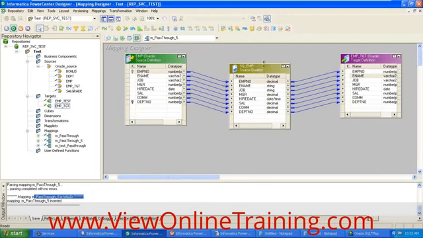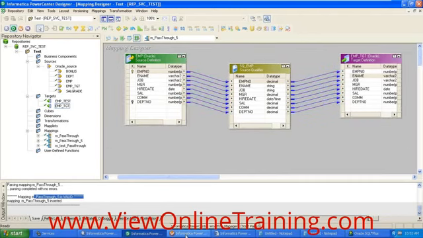Whatever mapping we create, whatever ETL operation or ETL logic we mention here, this is just logical information. It doesn't mean that it will load the data. If you want to read the data and load the data into the target, you must have an object for this.